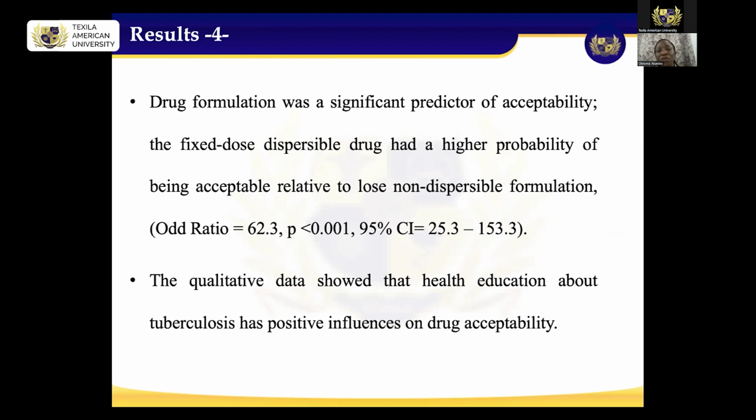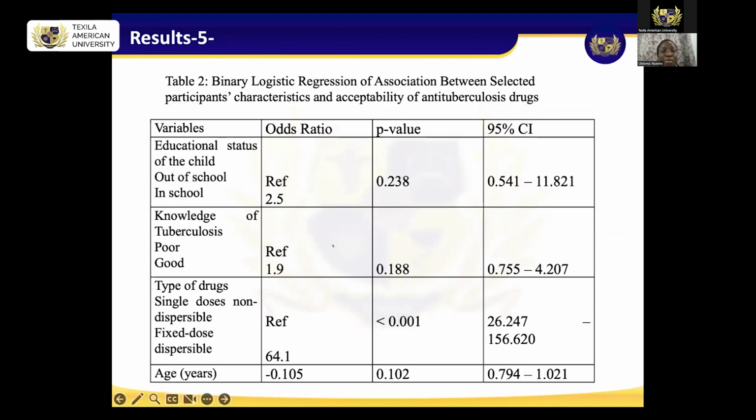So in a nutshell, the drug formulation was a significant predictor of acceptability of the fixed dose dispersible drug. And it has shown clearly that this new drug formulation actually had a better acceptability compared to the old one. And from the qualitative data, it shows that health education about TB, tuberculosis, had positive influence also on this drug acceptability. So we went on to look at the extent of this relationship by doing a binary logistic regression of association between the selected participant characteristics and the acceptability of this anti-tuberculosis drug.